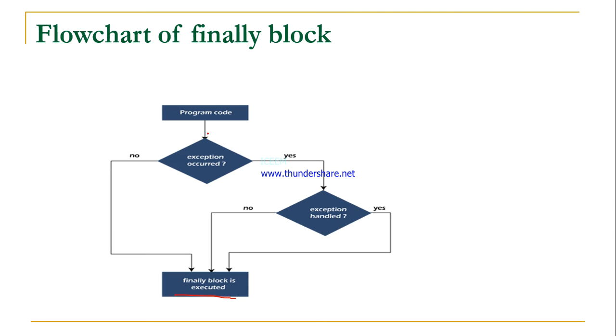Suppose program code is there. If there is no exception, then it goes to finally and prints that statement. If an exception is there, then it uses the catch block. If the exception is handled by catch, then finally also prints. If the exception is not handled by catch, then also finally prints. Means whether the exception is handled or not, finally should print always.